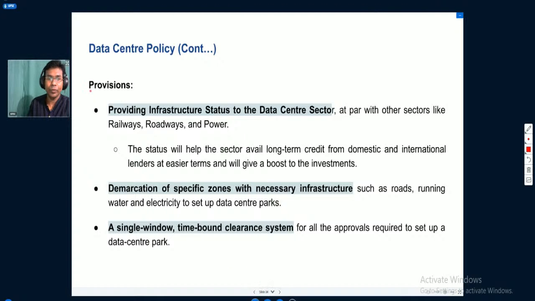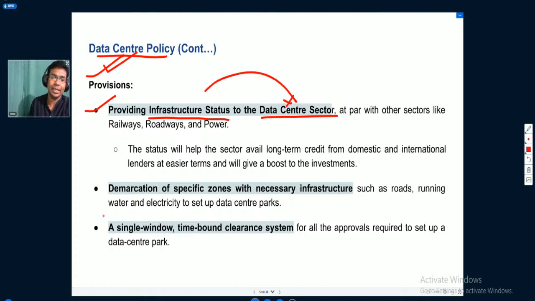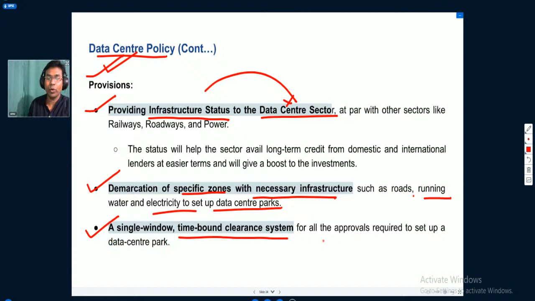Apart from this, what are the provisions under this data center policy? I'm just going to be a little quick over here and just name these provisions. One provision is providing infrastructure status to the data center sector in India. Then they will also demarcate specific zones with necessary infrastructure such as roads, running water, and electricity to set up data center parks. Another provision is a single window time-bound clearance system for all approvals required to set up a data center park.